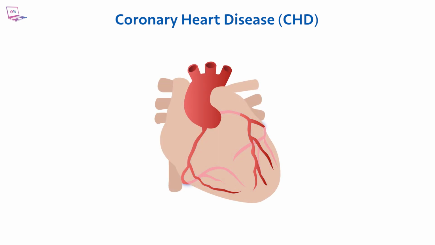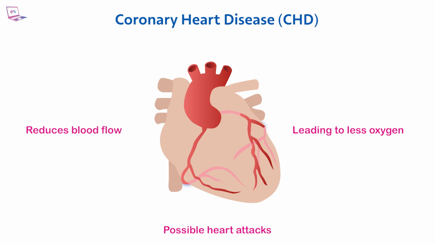Coronary heart disease, CHD. Coronary arteries supply blood to the heart muscle. The cause of coronary heart disease varies depending on the type. For instance, the buildup of cholesterol, a waxy substance, in coronary arteries can cause plaque and lead to coronary artery disease. It reduces blood flow, leading to less oxygen for the heart and possible heart attacks.